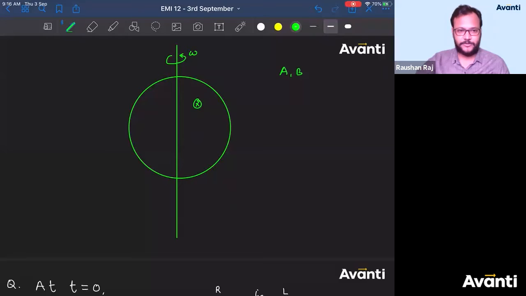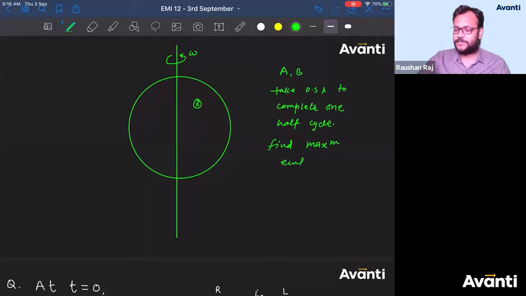The value of area was given directly, the value of B was given directly, and then it was given that it will take 0.5 seconds to complete 1/2 cycle. Find the maximum EMF induced.